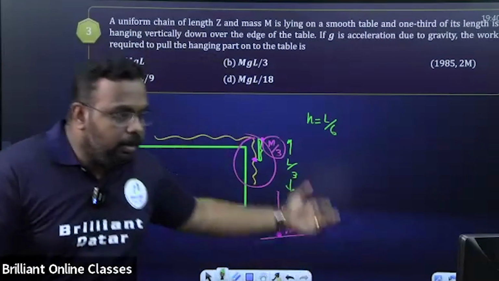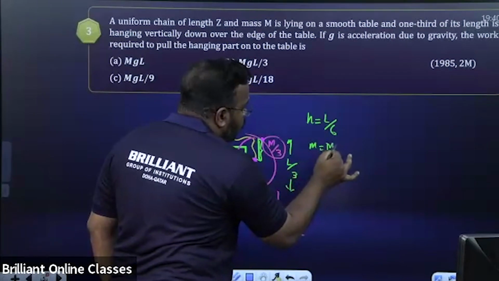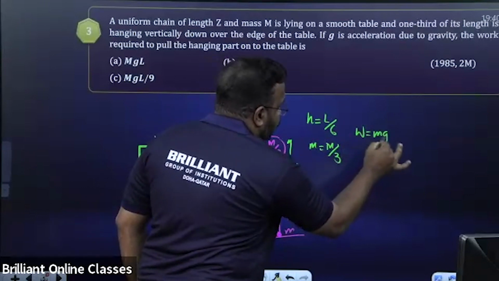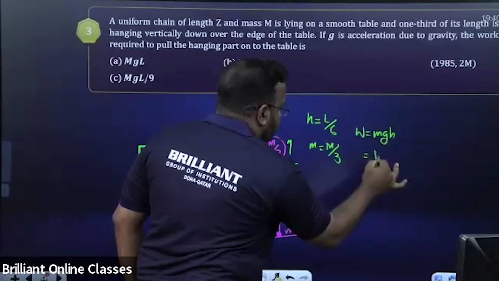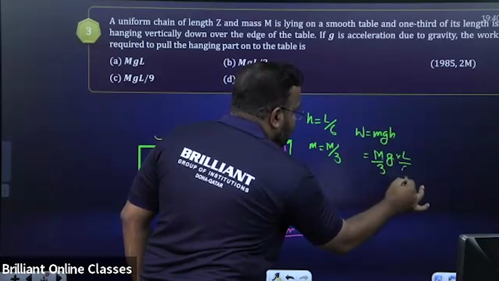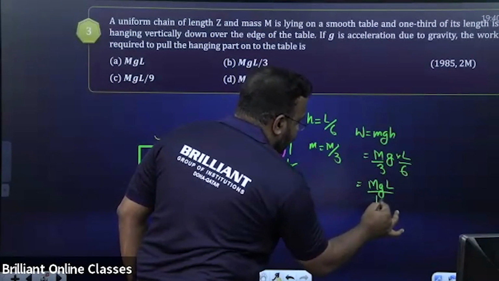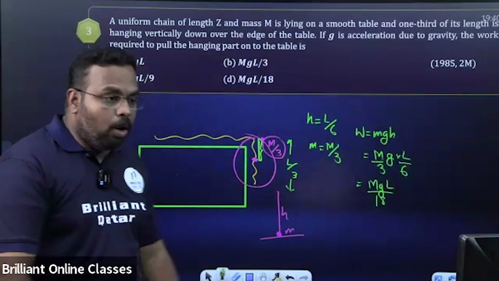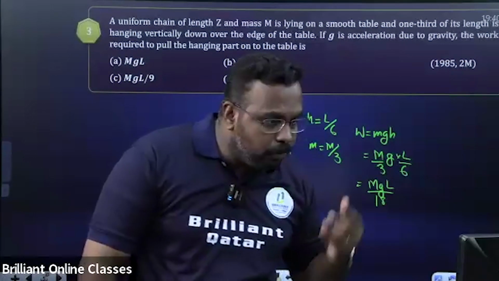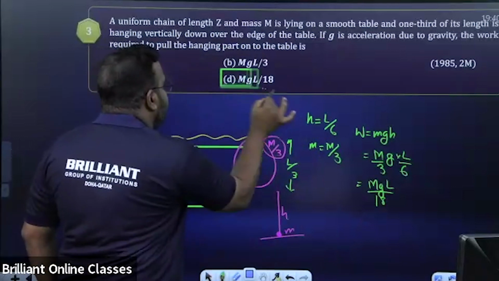Yeah. Now it's easy. Mass is M by 3. Now we can use the basic formula only. Work done is equal to mgh. Substitute M by 3 for mass, g, and H is L by 6. It is mgL by 3 into 6, that is 18. So mgL by 18. Option D, I think. Many of you got the right answer. Clear or not? Answer is mgL by 18.